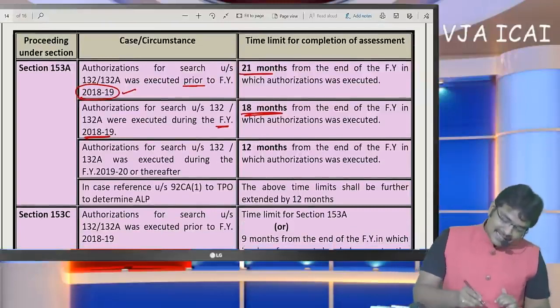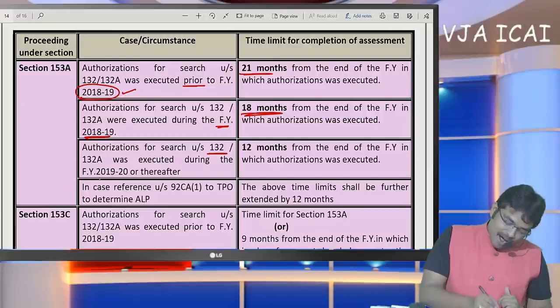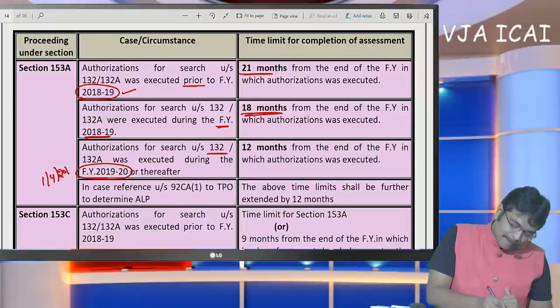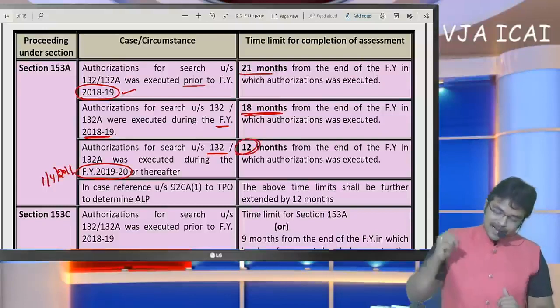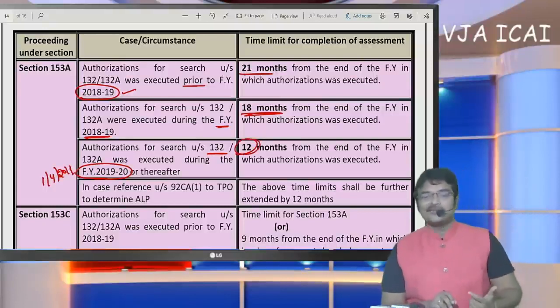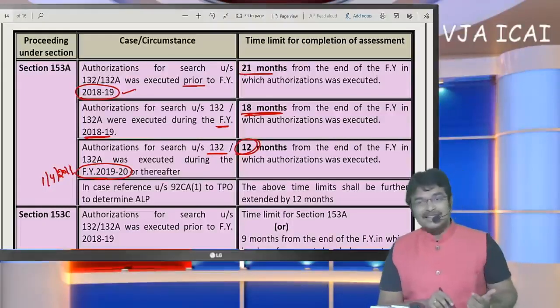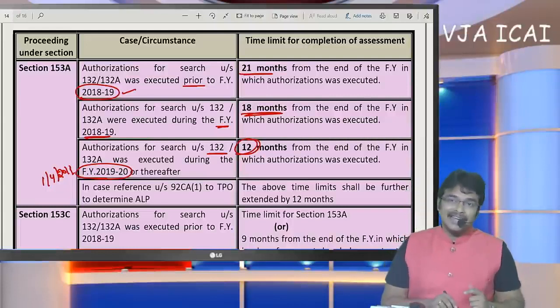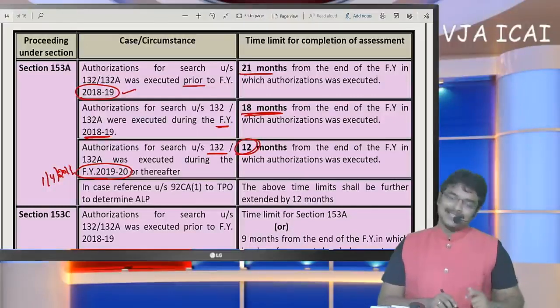And where the search has been executed on or after 1/4/2019, now this limit is only applicable. Search assessment should be completed within 12 months. Of course, in COVID situation, extension of 3 months is given. That is not the criteria. We are interpreting the provisions initially.